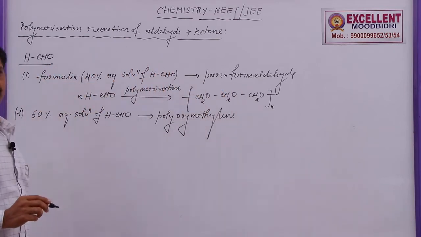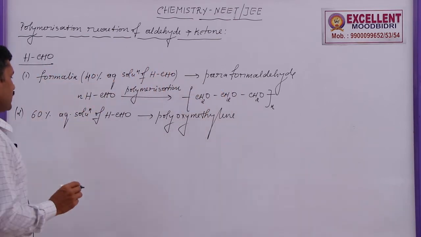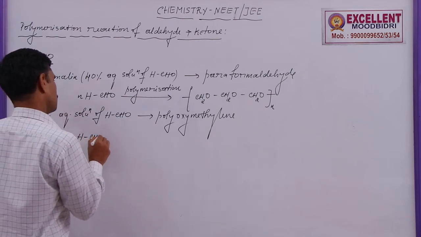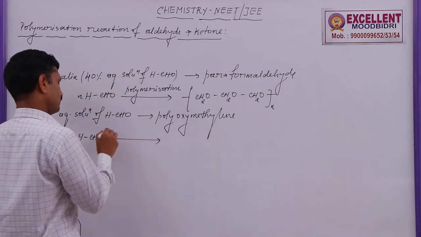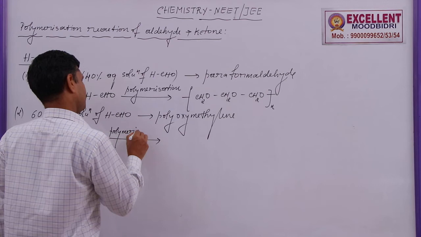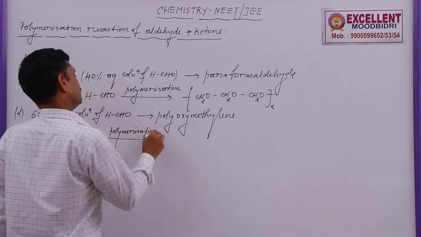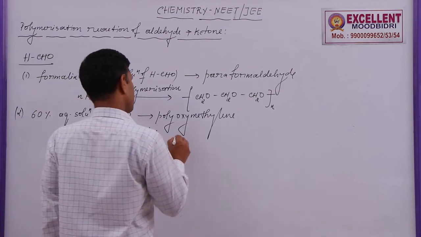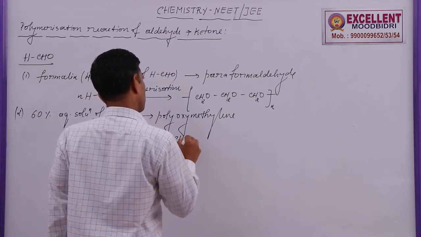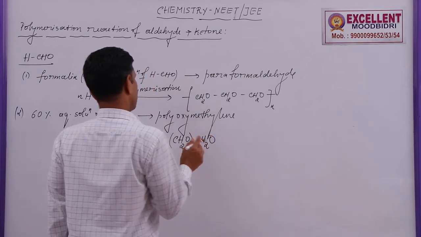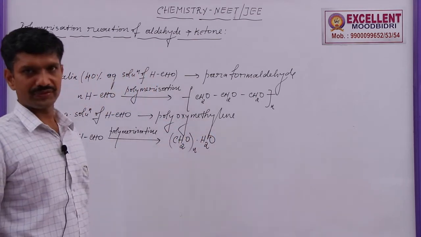It can be represented as n HCHO, polymerization, giving (CH2O)n·H2O. This is called polyoxymethylene.